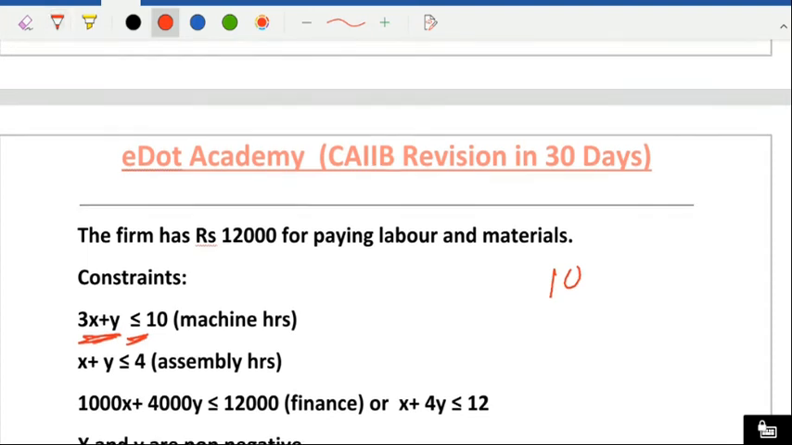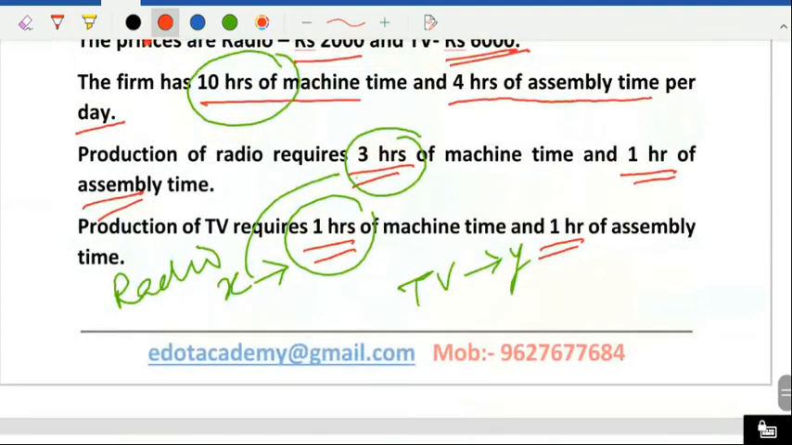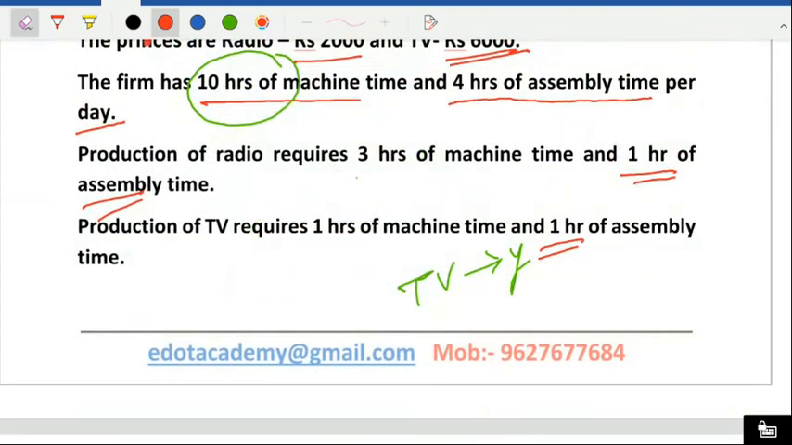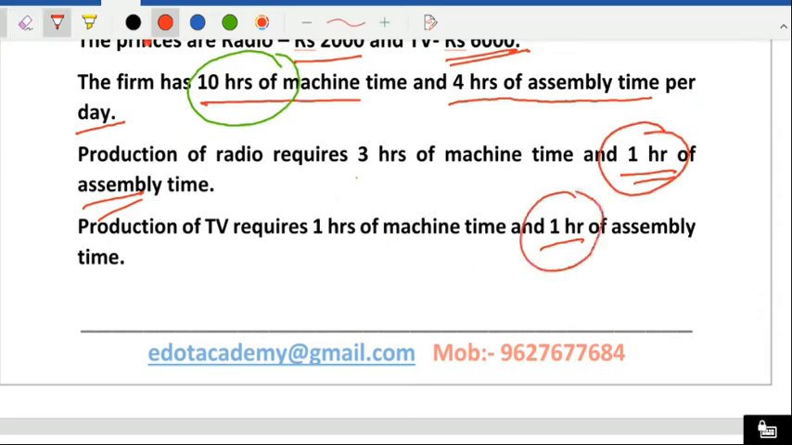for the assembly hours, just see here, same problem, exactly same problem. Assembly hours, you can see here. Where is the assembly hours? Yeah, second one. Here is the assembly hours. So, radio requires 1 hour of assembly time, and TV also requires 1 hour assembly. So now take X into 1 and Y into 1. That means for X radio sets, how many hours will be required for assembly? So X into 1. Similarly, for the television, how many hours are required total? So 1 into Y.